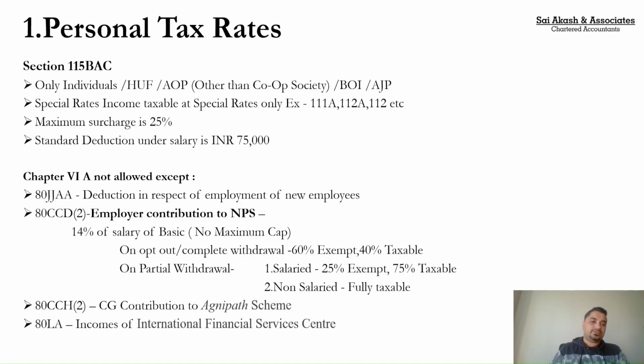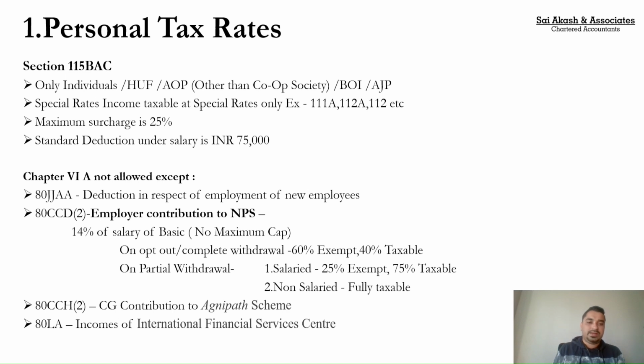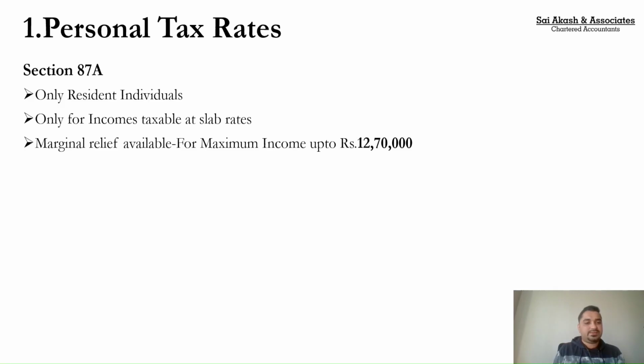So this is a broad overview of Section 115BAC. Now I cannot directly jump to a conclusion that if I'm opting for Section 115BAC, 12 lakh income is exempt. No, it doesn't work that way. Going forward, Section 87A. Now here's the catch. Section 87A rebate is only applicable to resident individuals. So 115BAC was applicable to whom? Individuals, HUF, AOP, BOI, AJP. But 87A is only applicable to individuals, and in that too, specifically resident individuals.